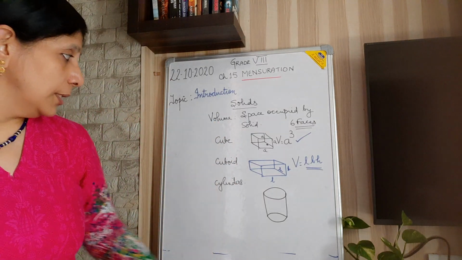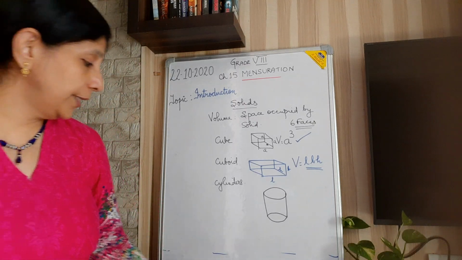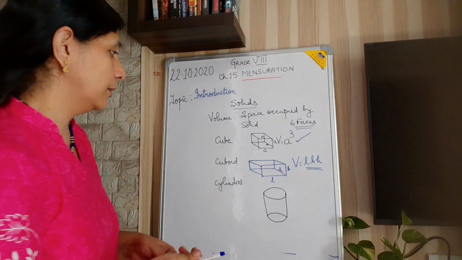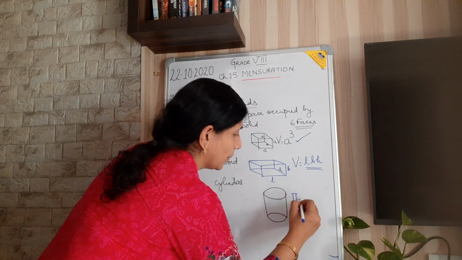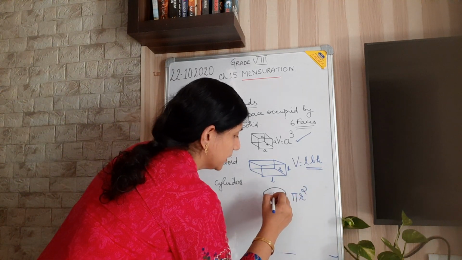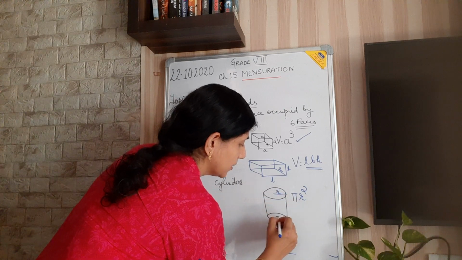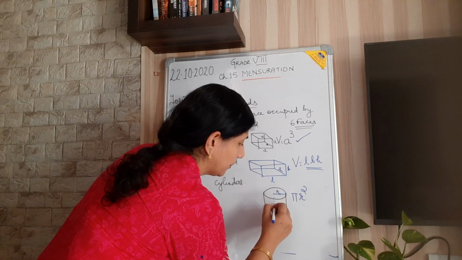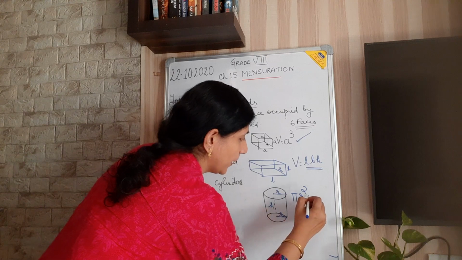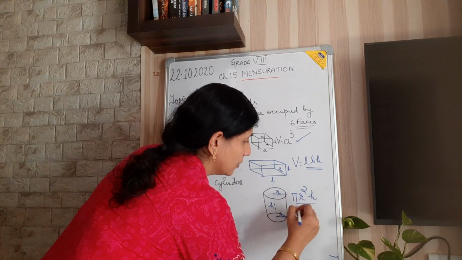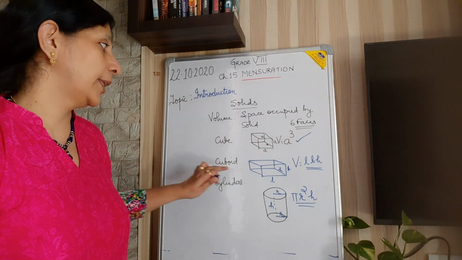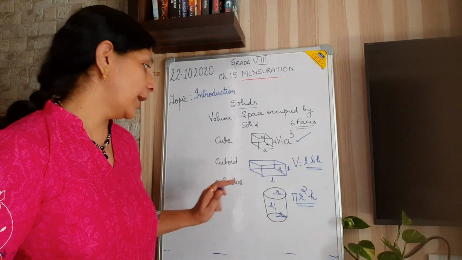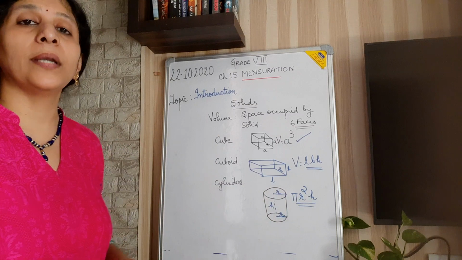So cylinder. In case of this one, it is pi r square into height. This is r here and this is also r, radius, and the perpendicular distance is h. So pi r square into height. For the cube, the volume is a cube. Then cuboid, it is LBH, and for the cylinder, it is pi r square h.